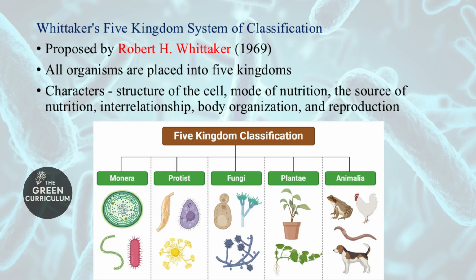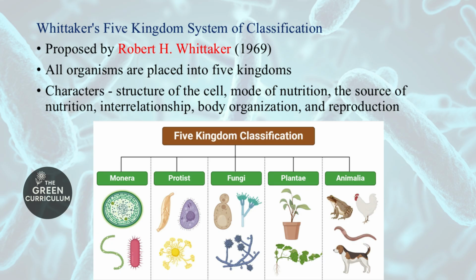Whittaker's five-kingdom system of classification was proposed by Robert H. Whittaker in 1969, and all living organisms were placed into five different kingdoms in this classification. The classification was based on characters such as structure of the cell, mode of nutrition, whether autotrophic, heterotrophic, saprophytic, etc., source of nutrition, whether organic or inorganic, the relationship between organisms, body organization, simple or complex, and reproduction.